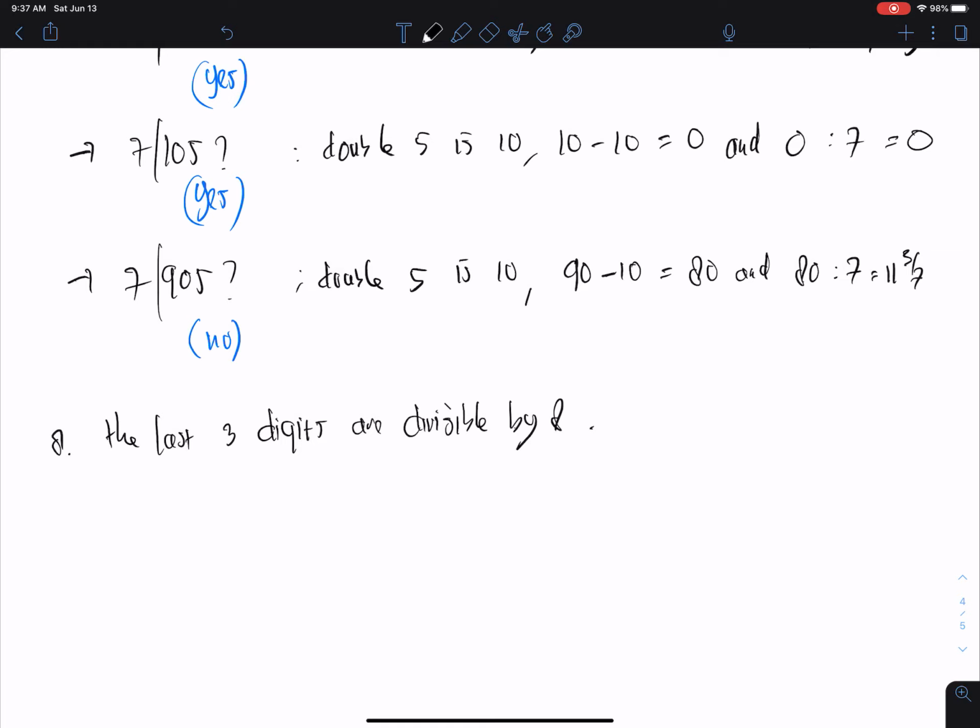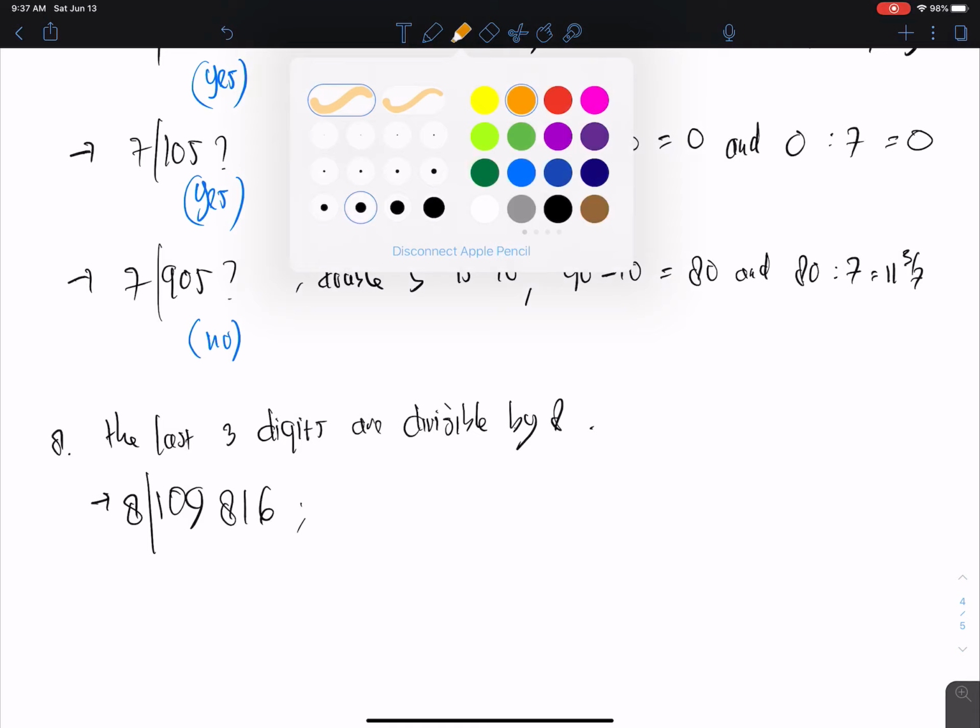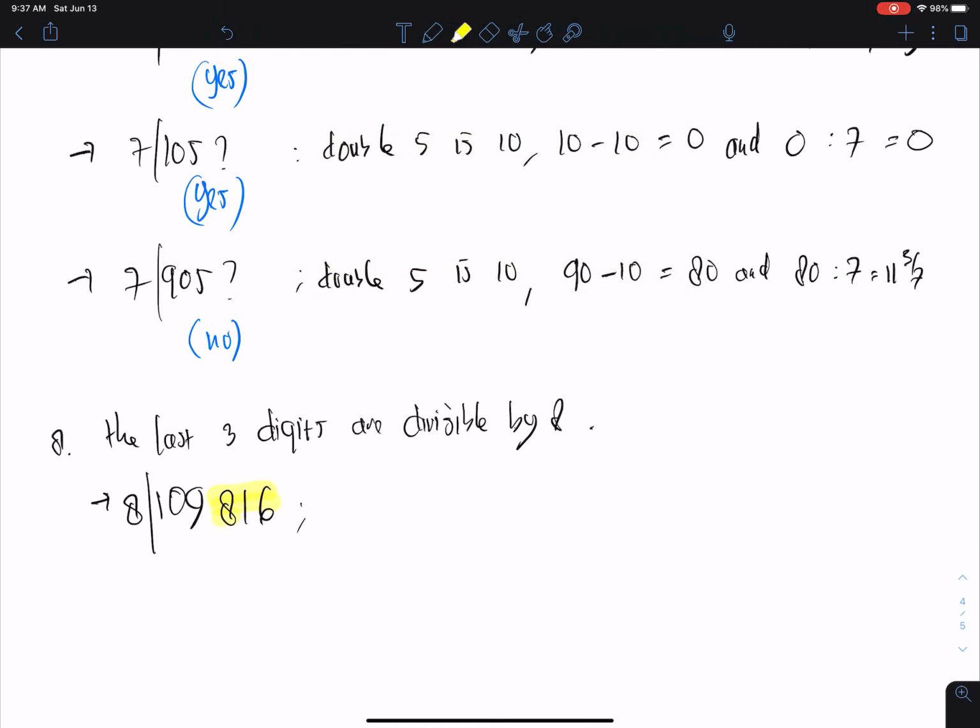So for example, let me check 109816. Now, how do we know that this number is divisible by 8? Of course, we can find out using a calculator. But if we would like to check quickly, then what we need to check is the last 3 digits here, which is 816. Is 816 divisible by 8?